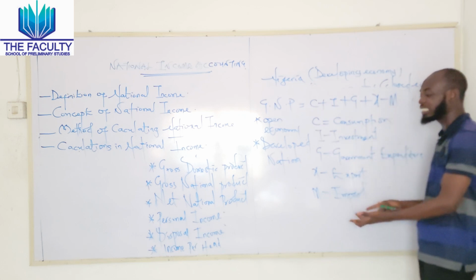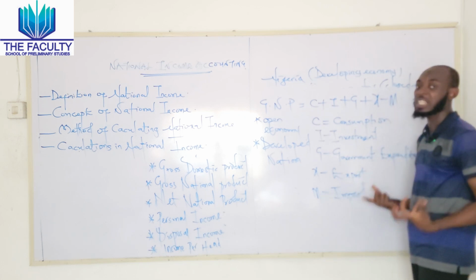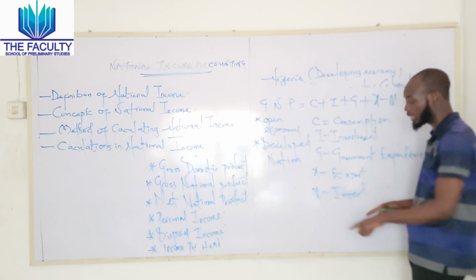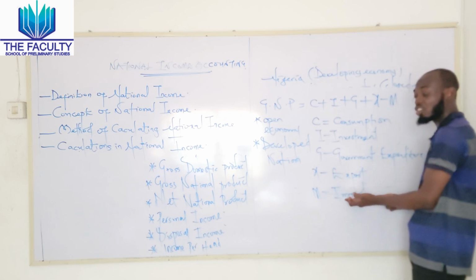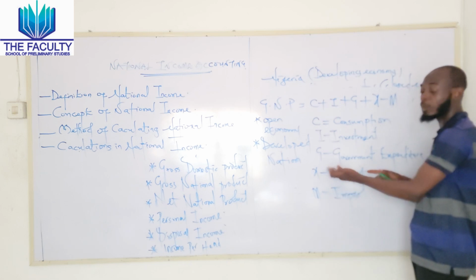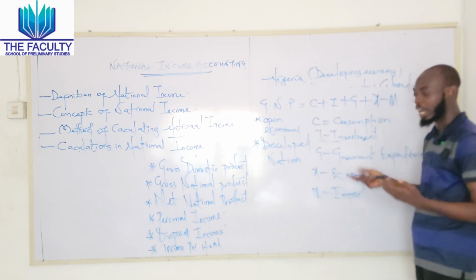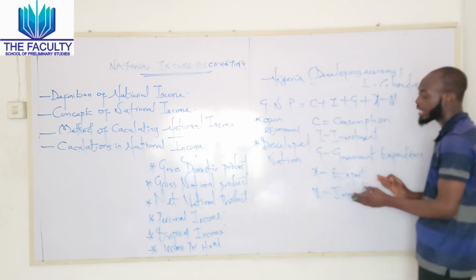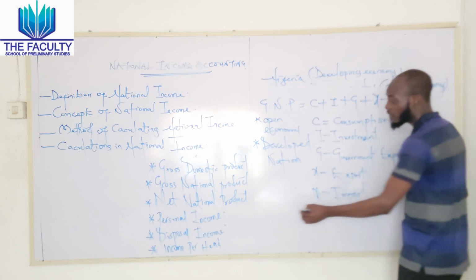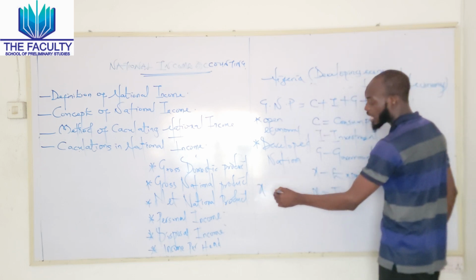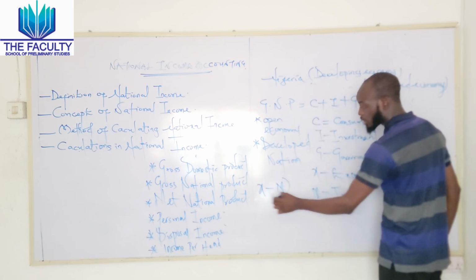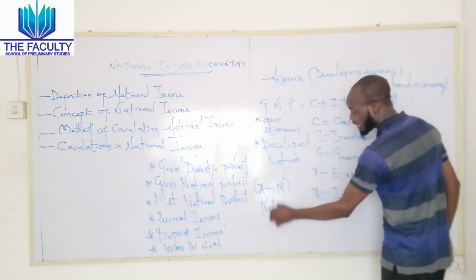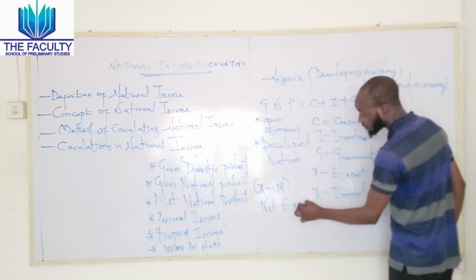Do you understand? And the expenses accruable to the country, they are going to deduct it, so it is regarded as import, and export is regarded as their additional backing to their economy. So whenever we now have X minus M, and X, the export, is greater than the import, we regard it as net export.